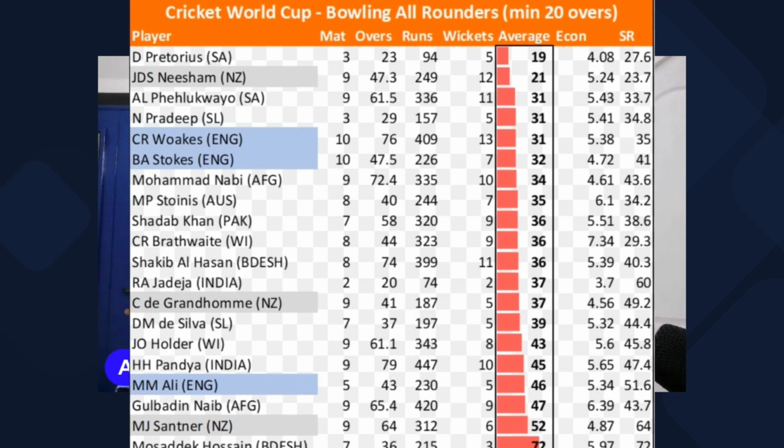Now, how do you look at whether a bowler is a good all-rounder, or an all-rounder is a good bowler, or he can even pick up a good number of wickets? You do it by looking at the strike rate and bowling average. He might have a good amount of wickets under his tally. Of course, wickets is a very good count to look at a bowler's strengths and weaknesses, how good he is as a bowler. But average and strike rate is very important as well